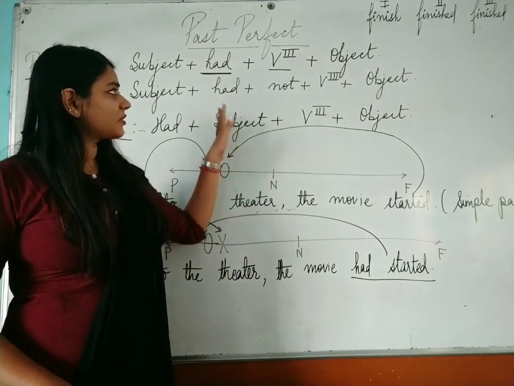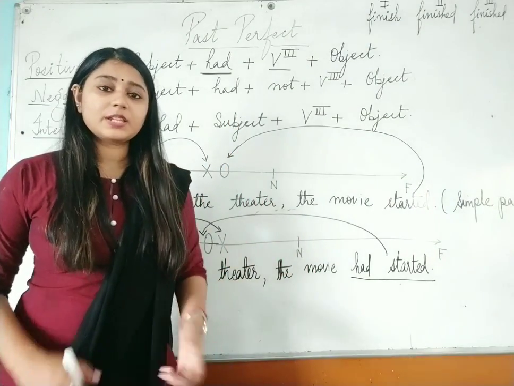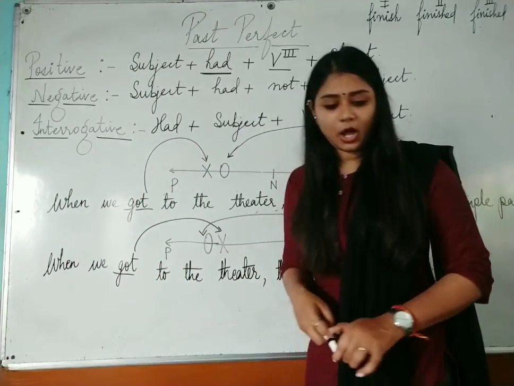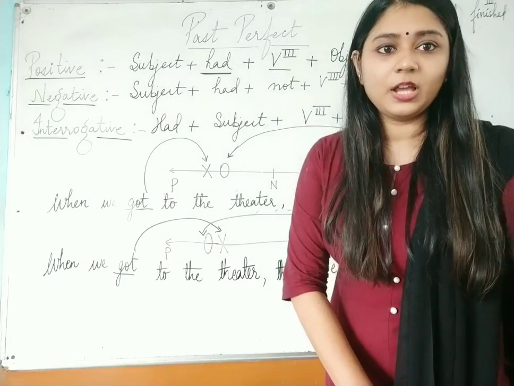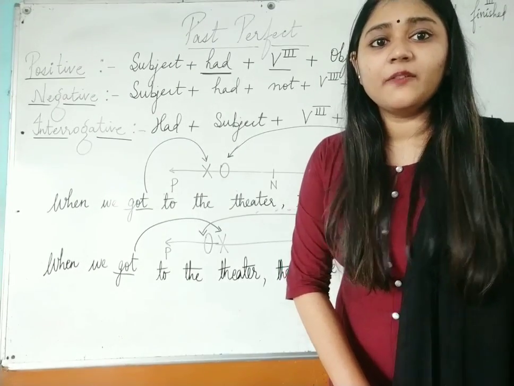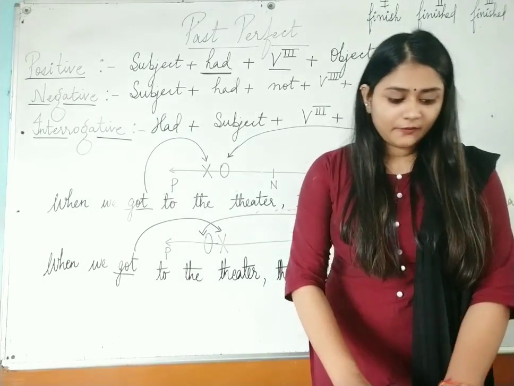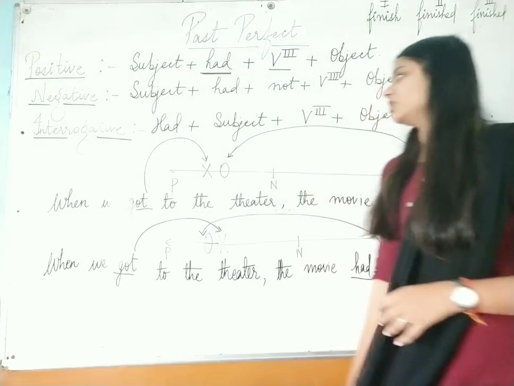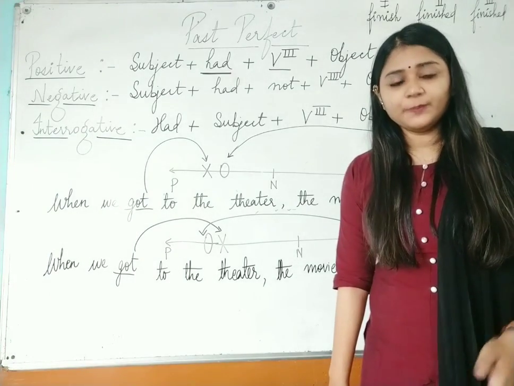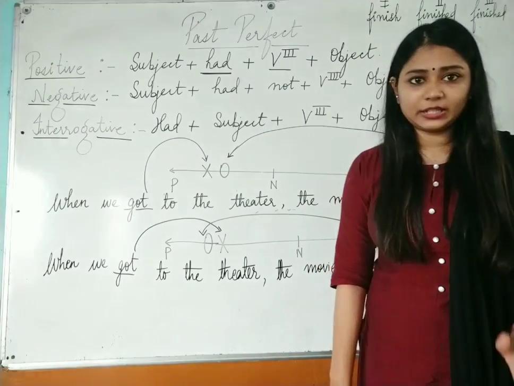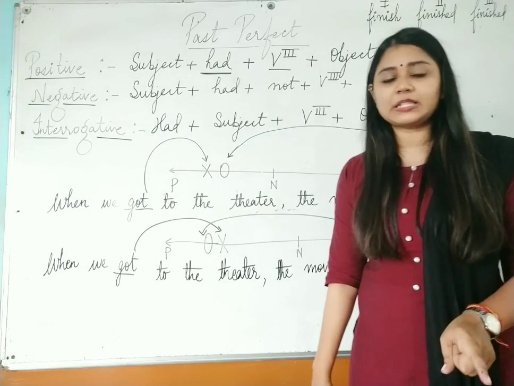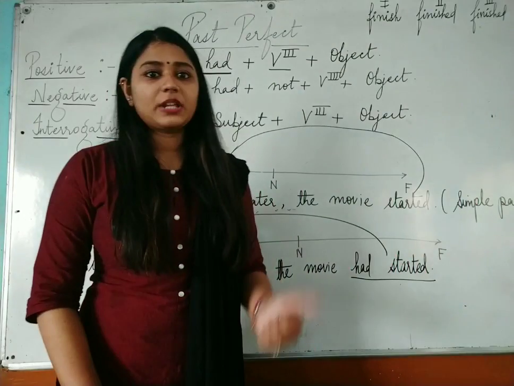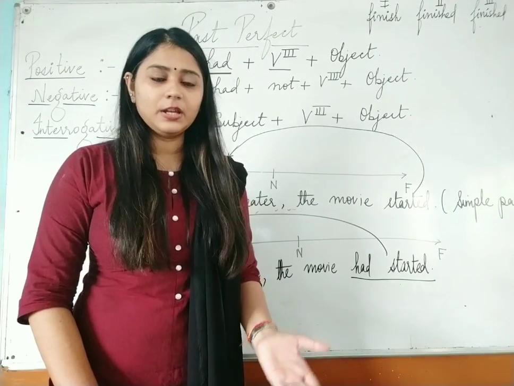Okay. Now I hope the structure is clear to everyone. And now we will study the usage of past perfect tense. Now again, where do we use past perfect tense? We use past perfect tense whenever we are talking about an action that happened before another action in the past. An action that happened before another action in the past. Remember this line: we use past perfect tense when we are talking about an action that had happened before